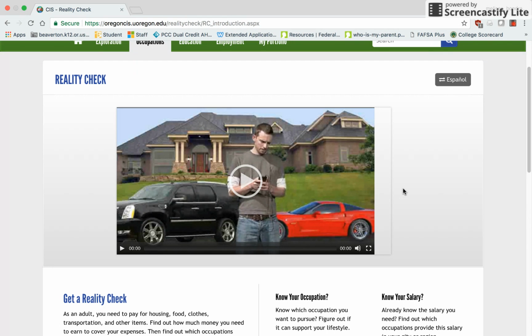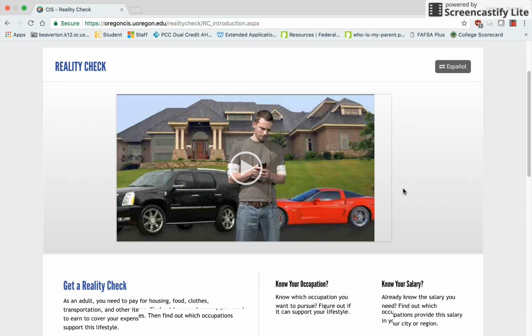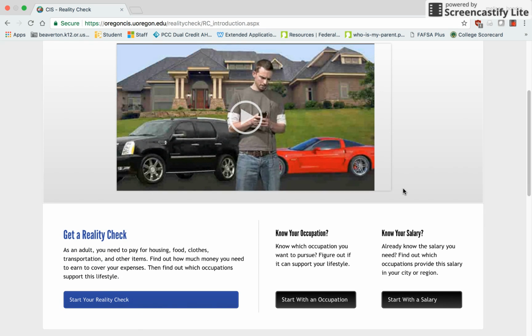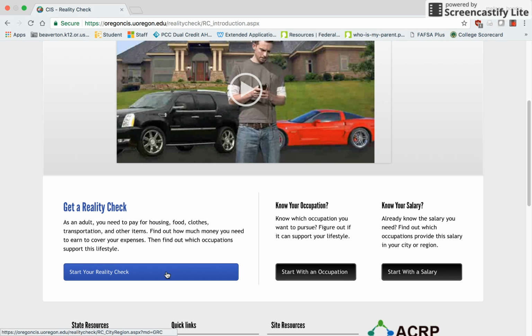The purpose of this activity is to get you thinking about the type of lifestyle you want to live as an adult in relation to your salary and your finances. When you are ready, click Start Your Reality Check at the bottom.